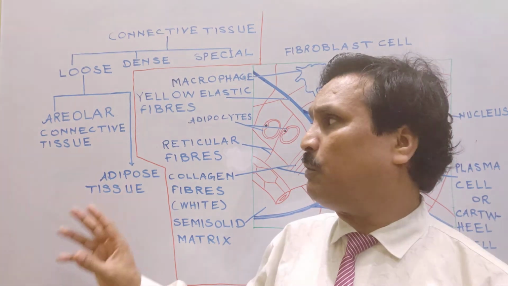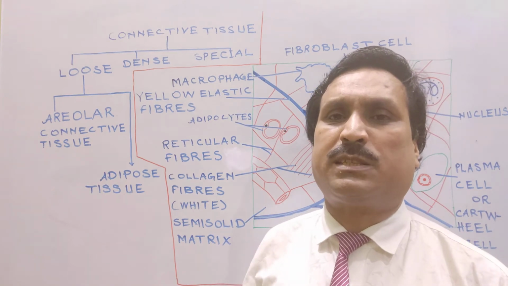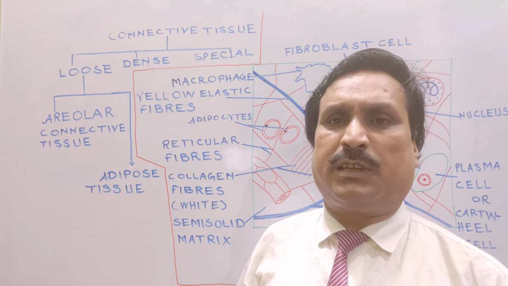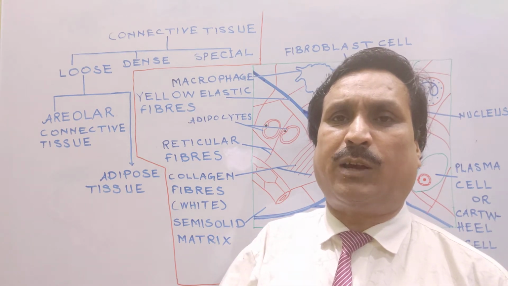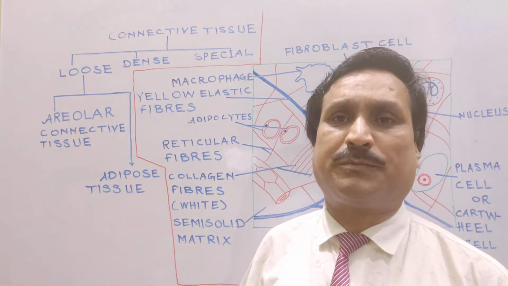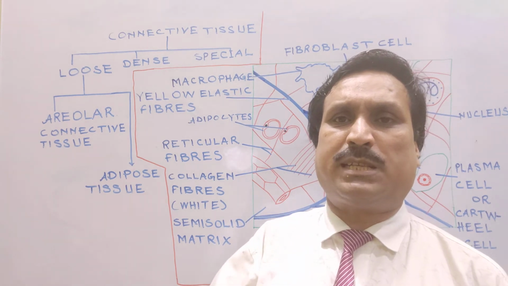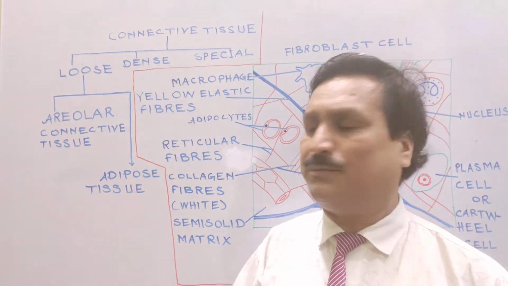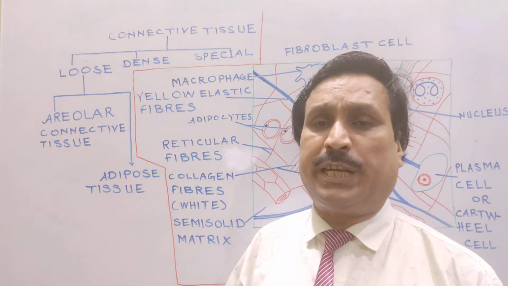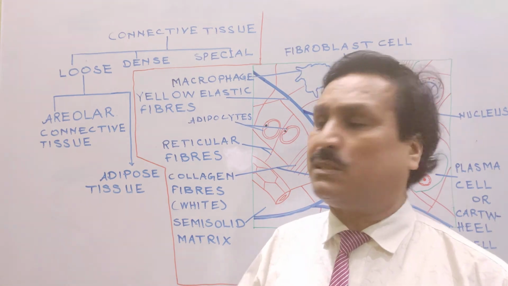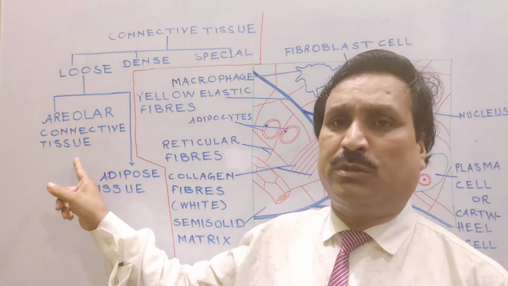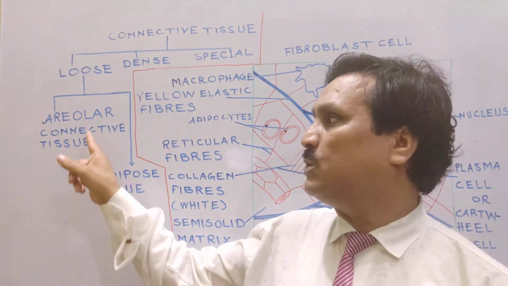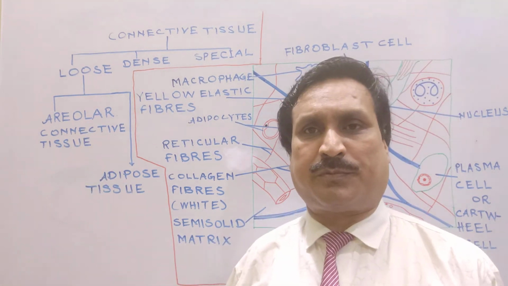Due to the intersecting of fibers, spaces are created, and those spaces are called areolae. Because areolar connective tissue contains areolae, that is why it is known as areolar connective tissue.